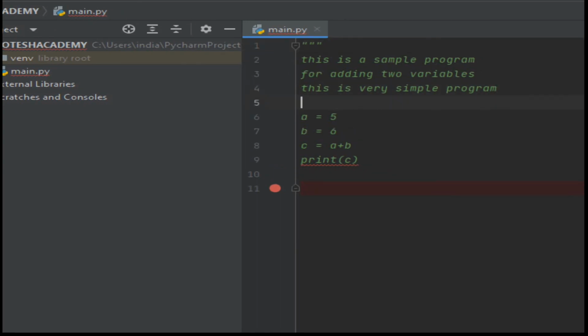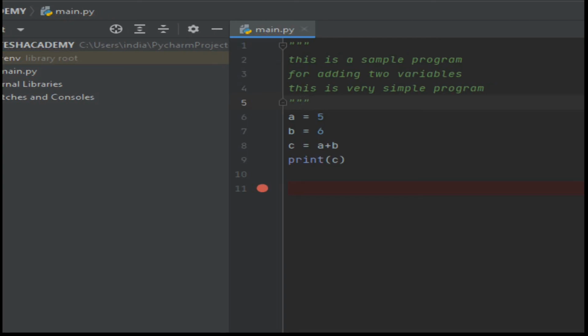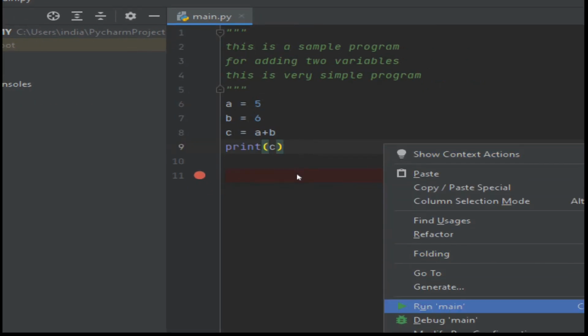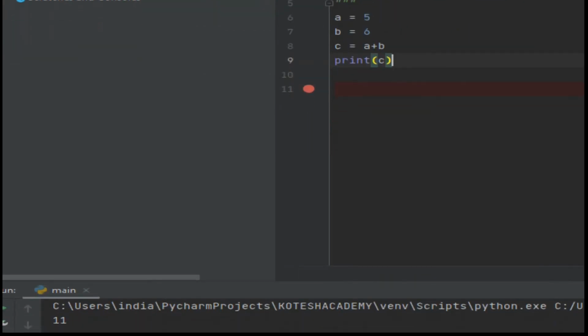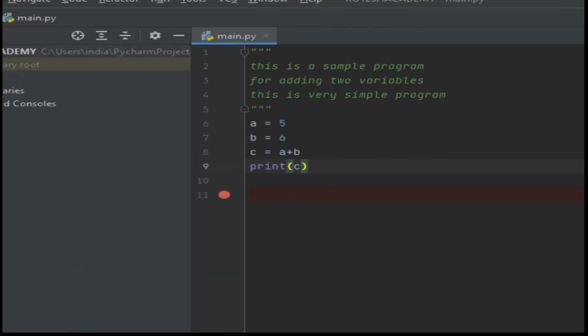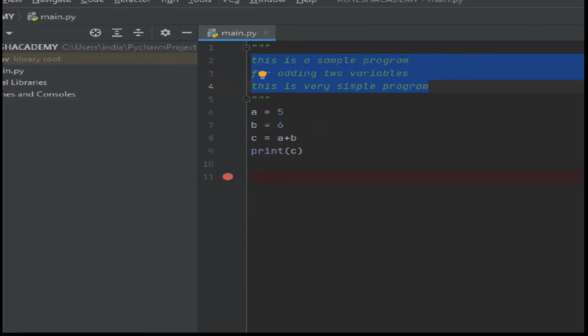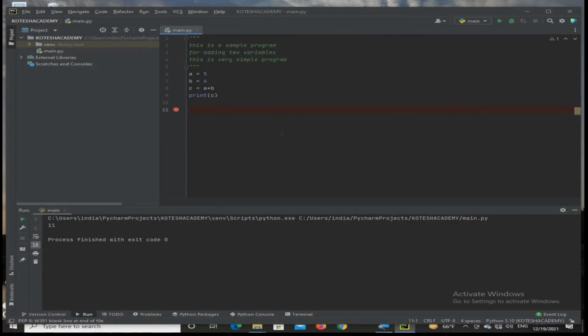Then everything from starting to ending is considered as comments. Run the program and you will get 11. That is the example for multi-line comments. Okay, thank you.